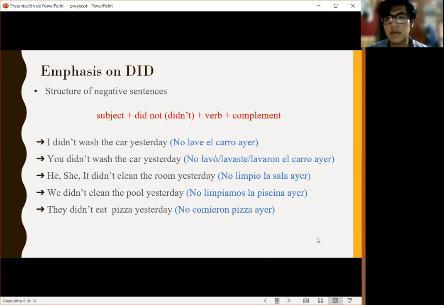Okay. We continue now with the negative sentences, which vary only a little in the structure. It is a subject plus did not or didn't plus verb plus complements. In the first case, it's similar to the affirmative sentences. I didn't wash the car yesterday. No lavé el carro ayer. He, she didn't clean the room yesterday. They didn't eat pizza yesterday. And that's how it works with affirmative and negative sentences.